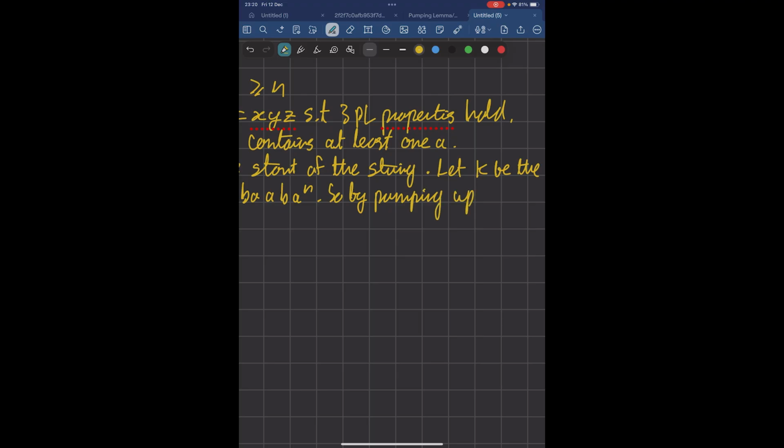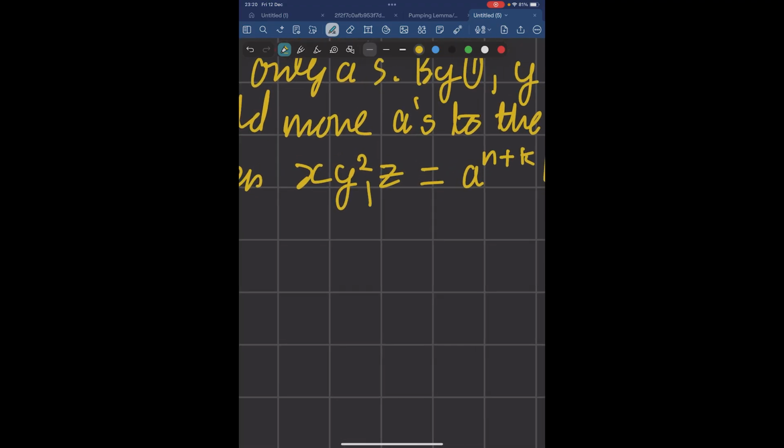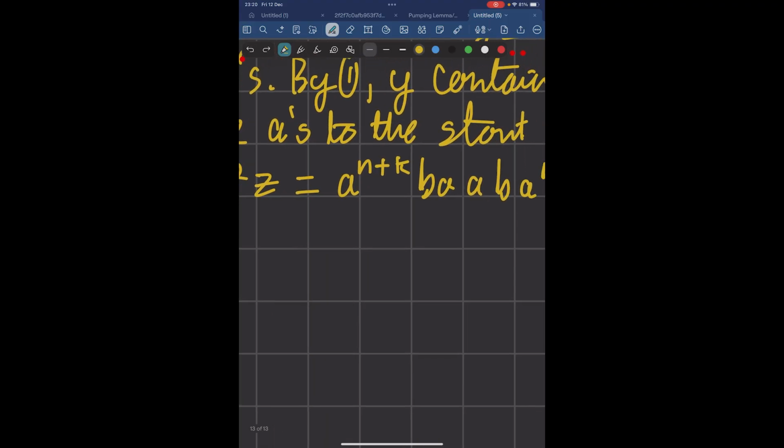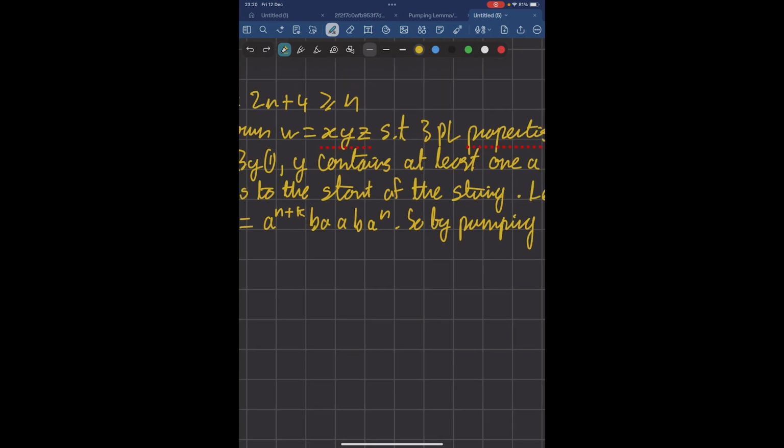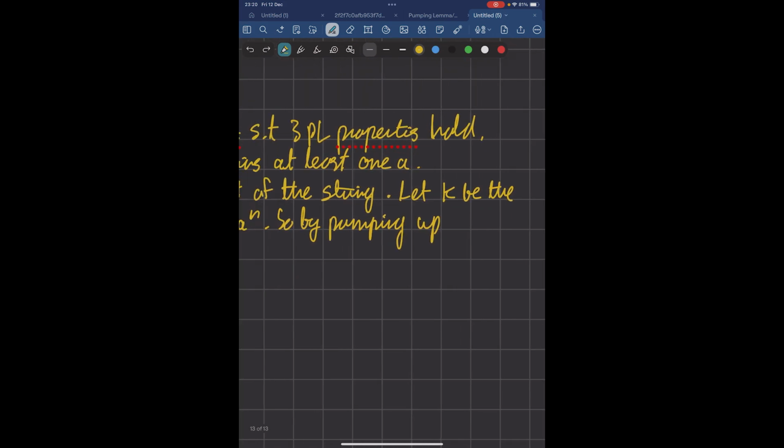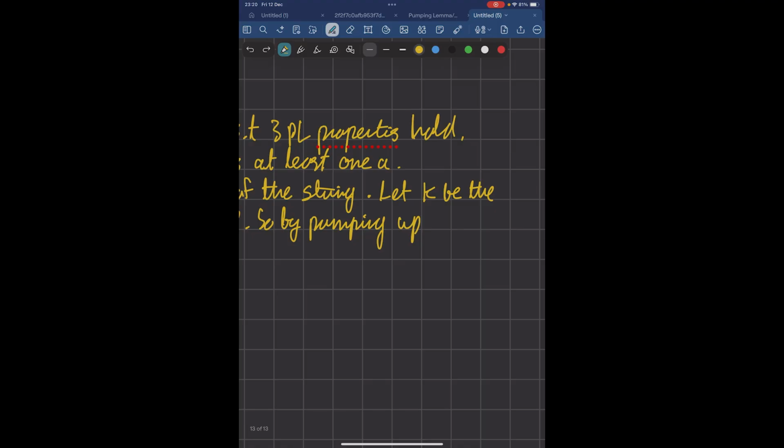And if you pump up enough, so if you do, for example, 10 instead of 2, you can also say that the first half of the string will no longer contain any B's while the second would, and so they can't be symmetrical. They can't be the reverse of each other, so they can't be in the language.